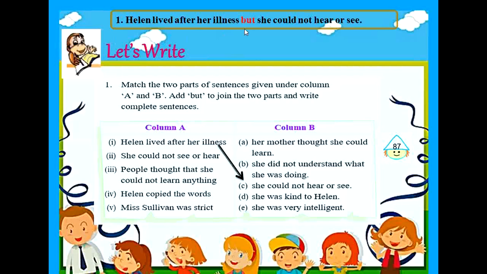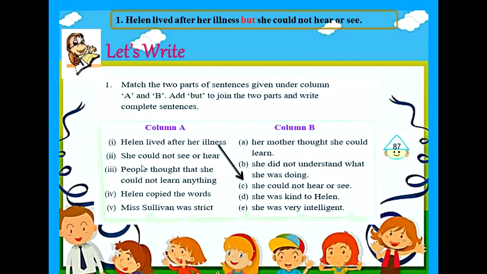Helen lived after her illness is given in column A, whereas she could not hear or see is given in column B. And these two parts are joined using the word but. Moving on to the second sentence, she could not see or hear. Come on, children, quickly try to find out its suitable match.